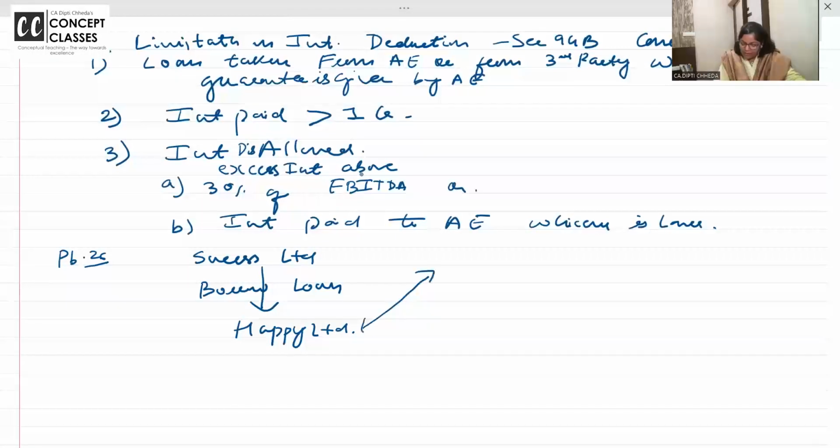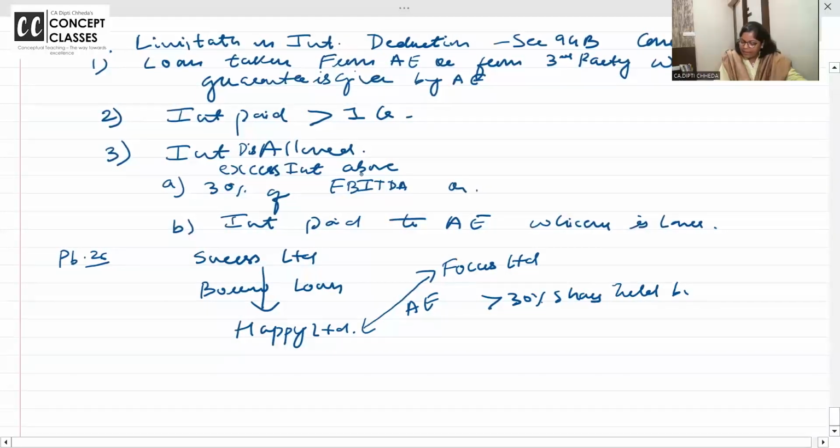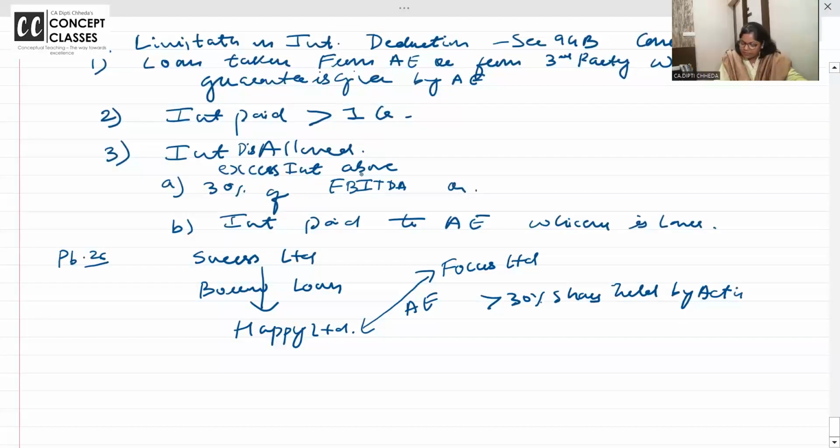Happy और Focus Limited दोनों के एसोसिएट एंटरप्राइज है. क्यों? क्योंकि दोनों के more than 30% shares are held by a common person, Action.